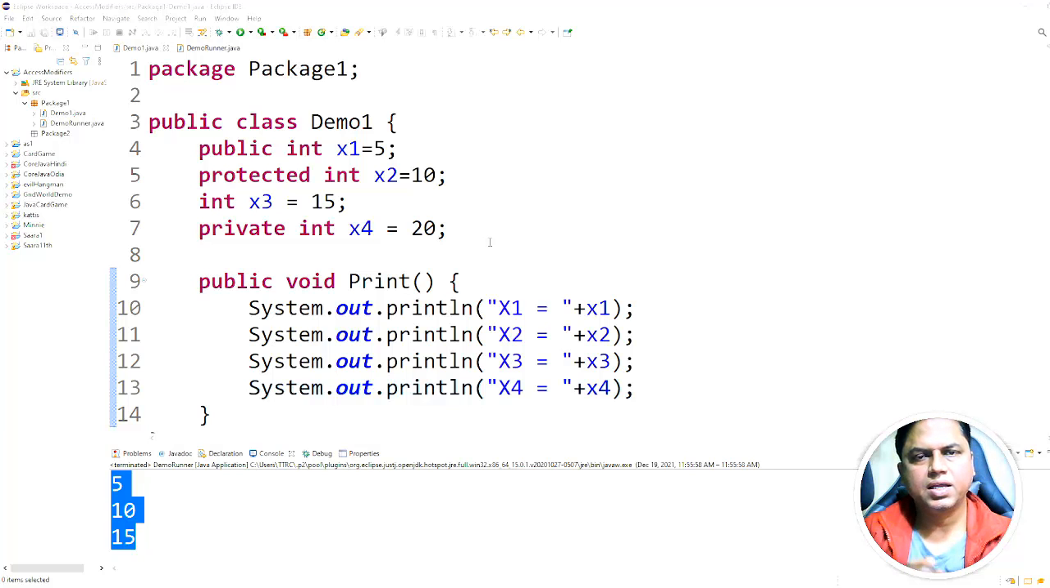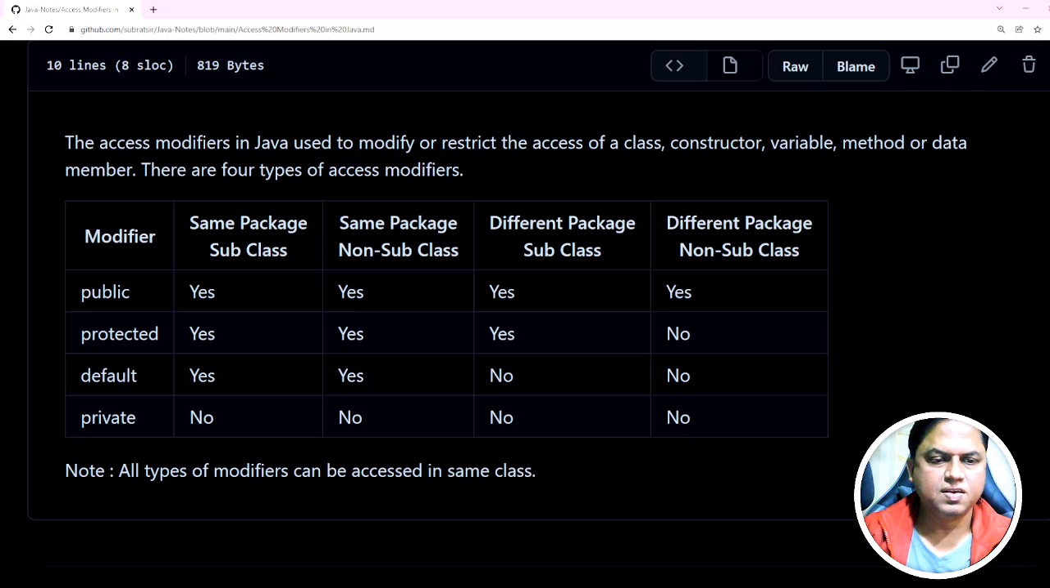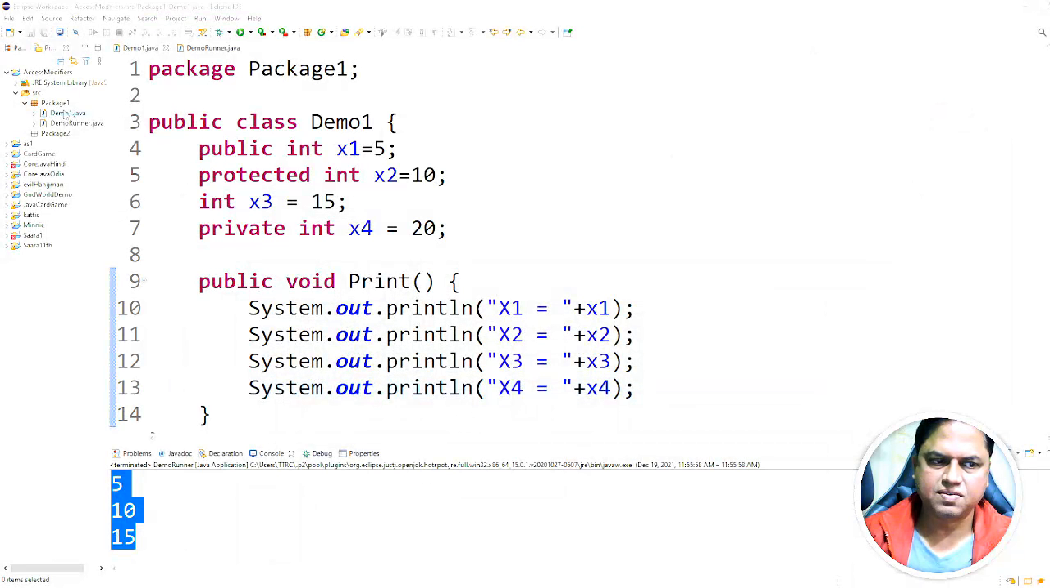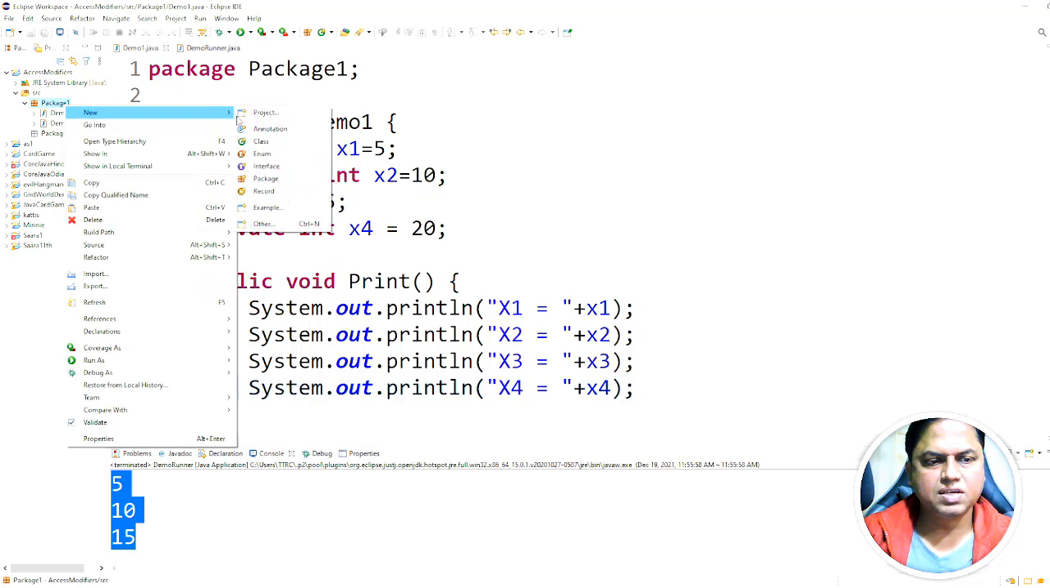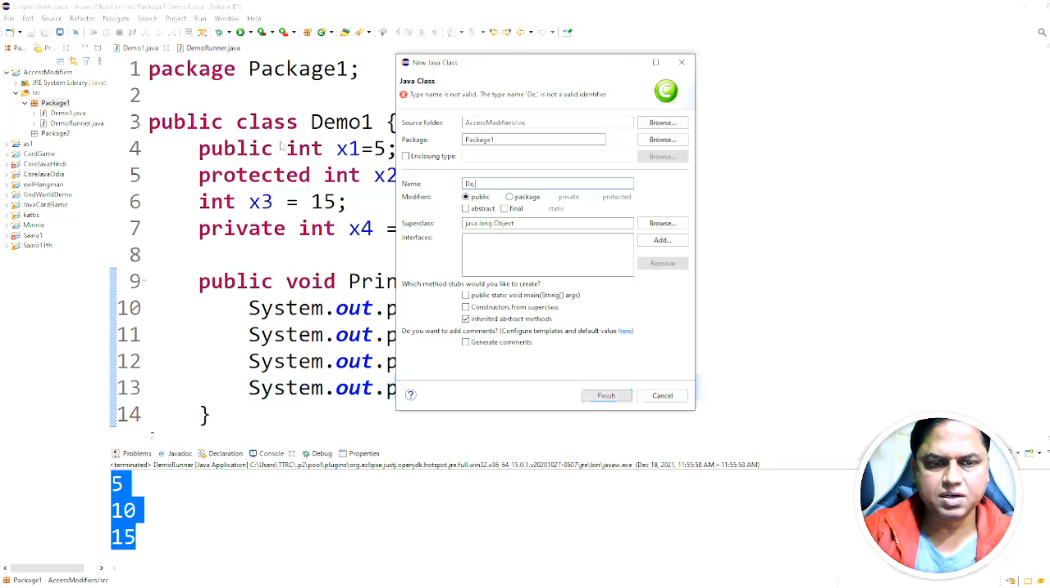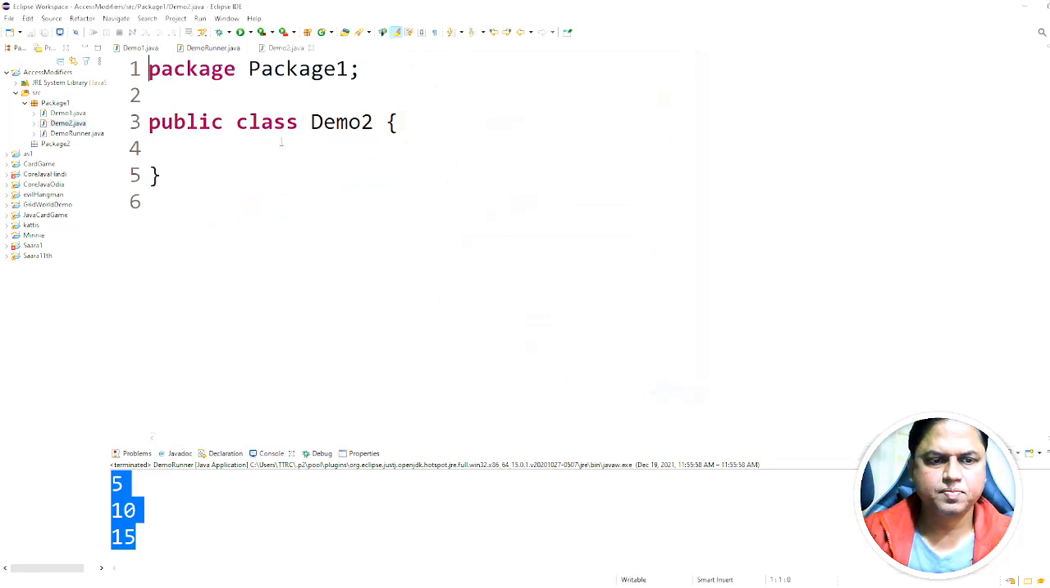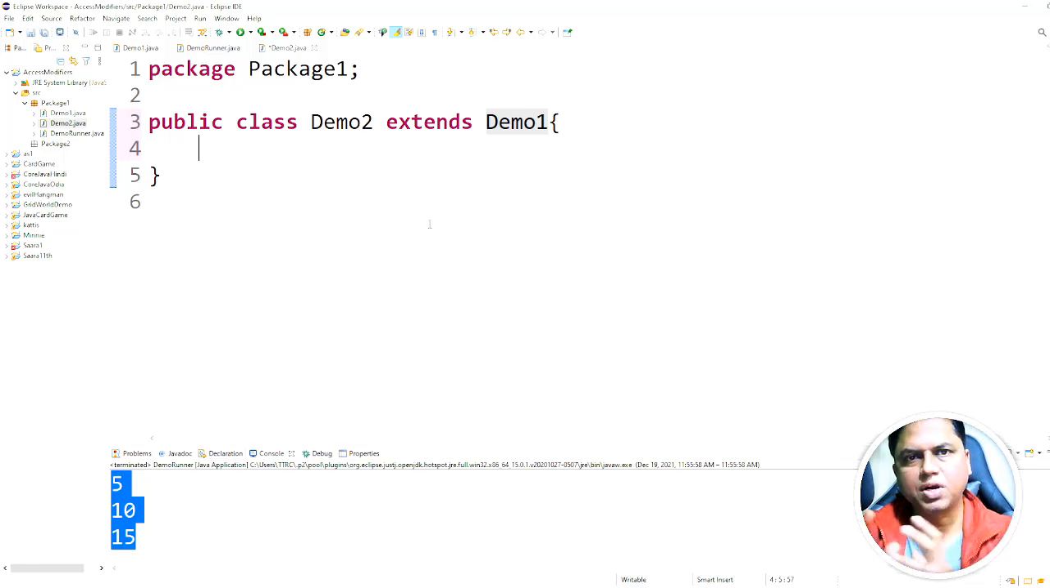So now we will create a subclass of demo1 and try to access all these variables: public, protected, default and private. And we know that we can access only these three: public, protected and default. Private cannot be accessed from a subclass. Okay, so let us create a new class, name it demo2, and it will extend demo1. Okay, so now demo2 class is a subclass of demo1.